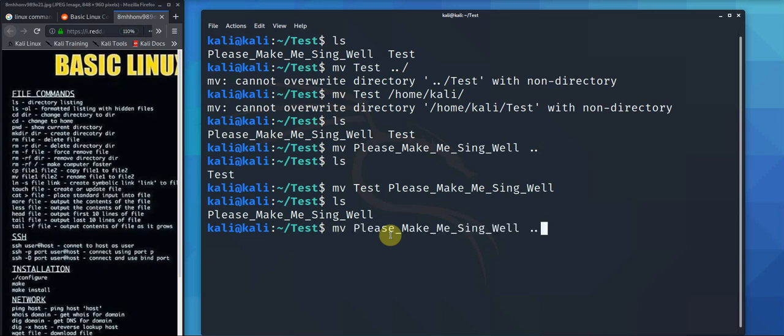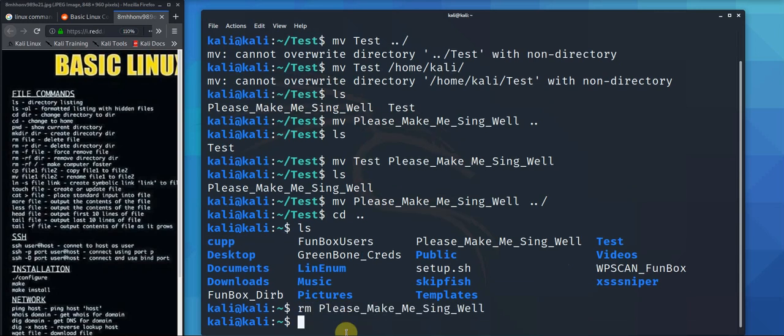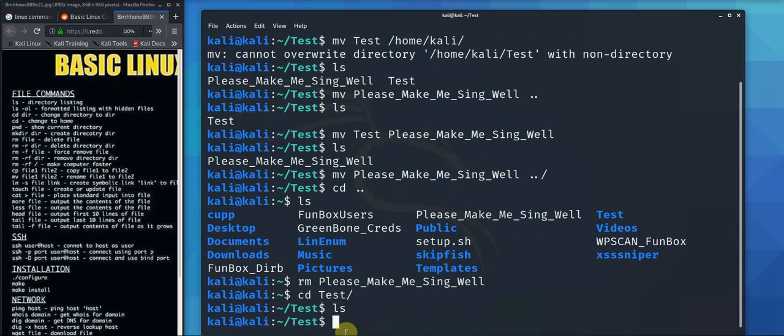That's basically saying back one folder. Do that. Then we go hello. There you go. We have the file, please make me sing well. There we go. So back into test. I want to remove that actually, please make me sing well. And then we change directory into test again. Test. ls.